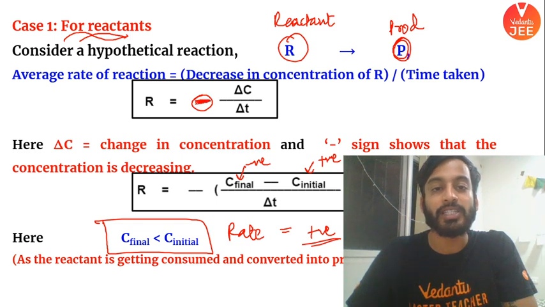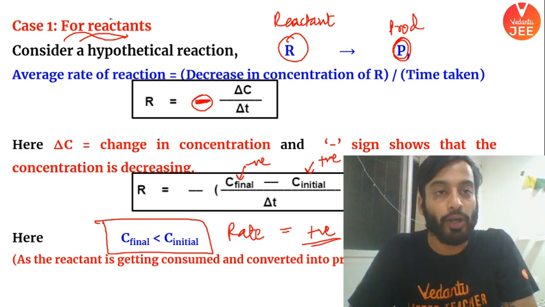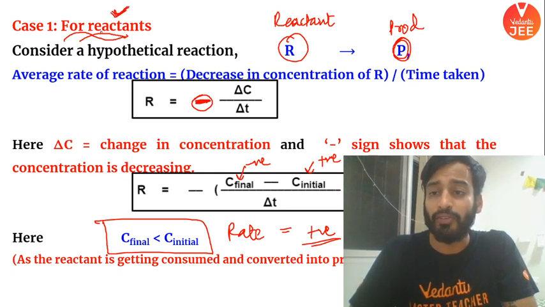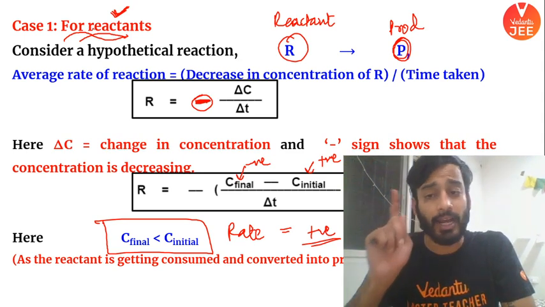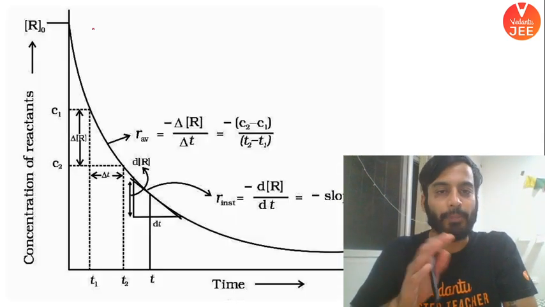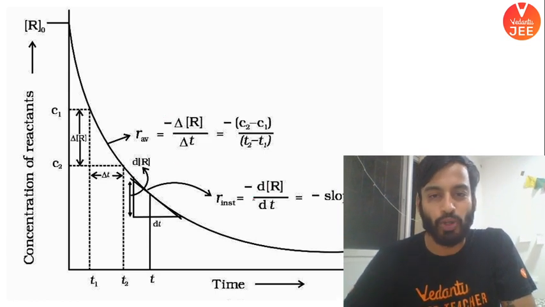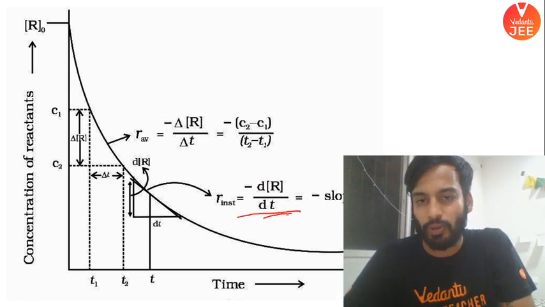Negative in the rate expression is just an indicative that the concentration of reactant is decreasing with time. It's a very important point for this particular chapter. ठीक है, नेगेटिव लगाना जरूरी है. अच्छा, अब जरा ग्राफ देख लो बेटा. ग्राफ बड़ा आसान है.